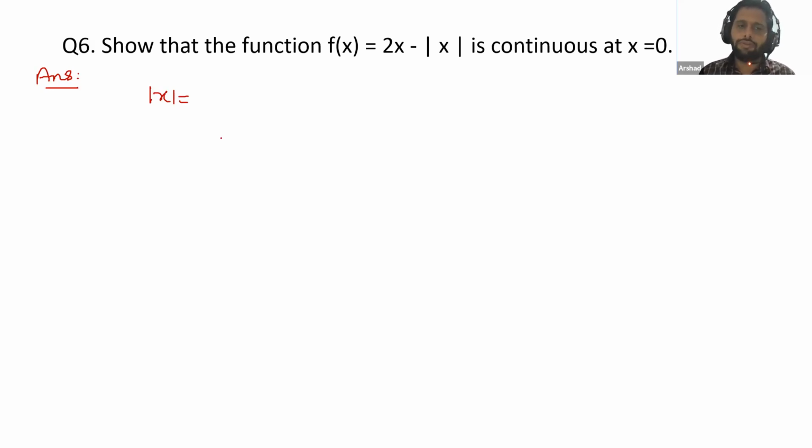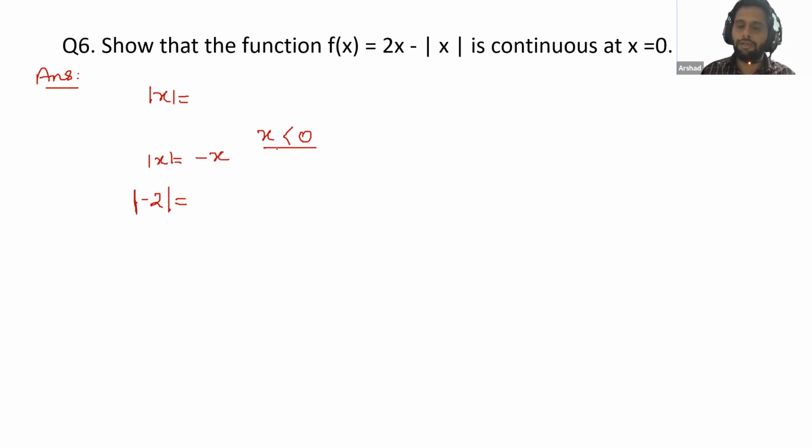Modulus always checks the value you are putting in. For example, if you put -2, modulus first analyzes what value you are putting. If it is less than 0, then modulus will take the value as minus x.